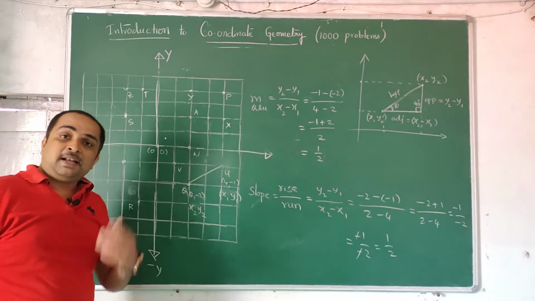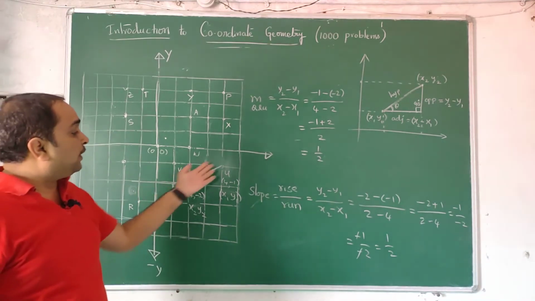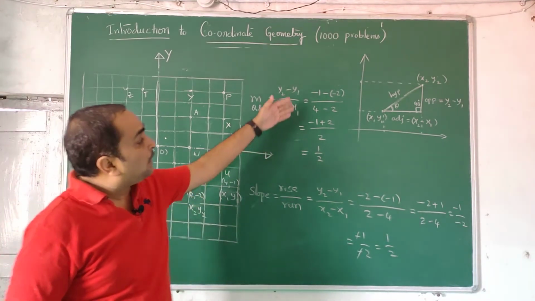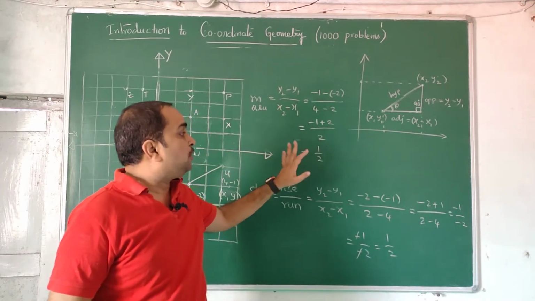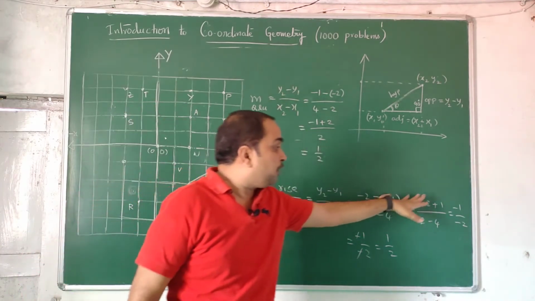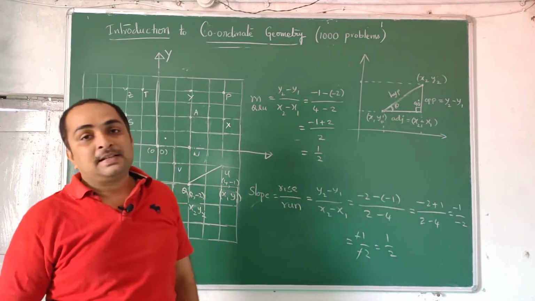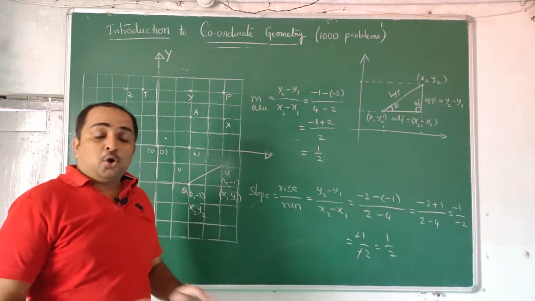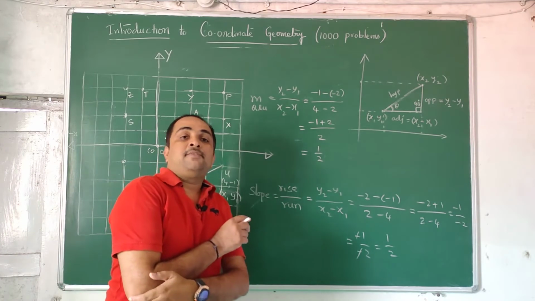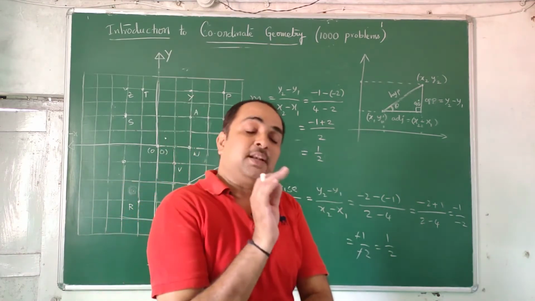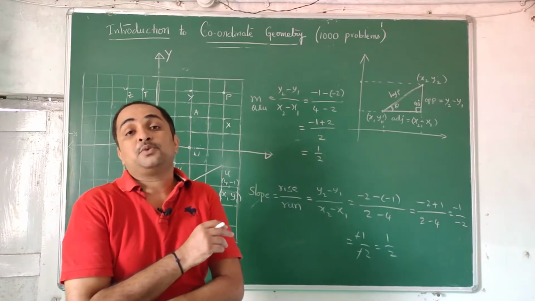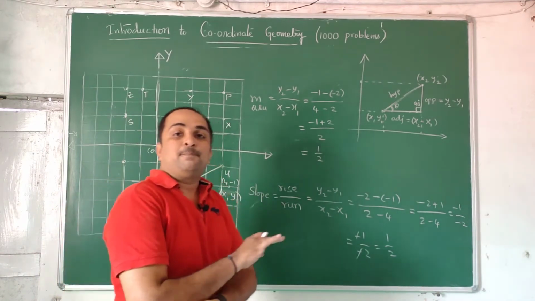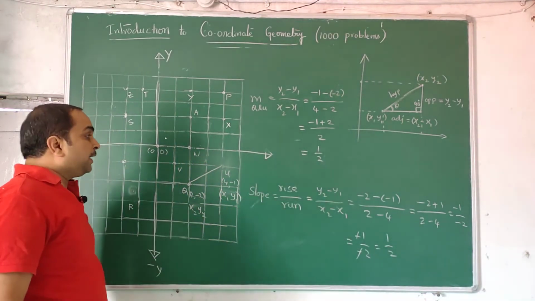So now we are very lucky. Any point can be called as x1, y1, any point can be called as x2, y2. That algebra will take care of it. So previously you got both the numerator and denominator positive values and answer is plus half. Now both the numerator and denominator got negative values, but final answer is same. So don't need to worry, student, generally beginner, if at all you are there. When I was a 10th class student in 1994, I used to get confused which one to be taken as x1, y1, which one to be taken as x2, y2. Don't worry at all. Both the ways you will get the same thing.